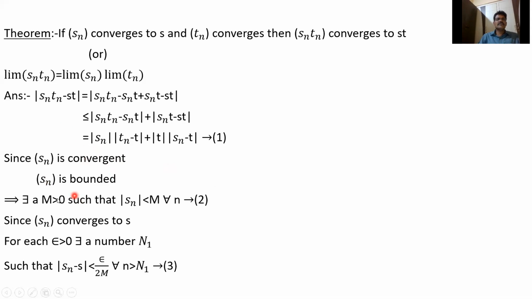So since Sn is convergent, Sn is bounded, because every convergent sequence is bounded. So by the definition of boundedness of the sequence, there exists m greater than 0 so that mod Sn is less than m for all n. So this is our first result.